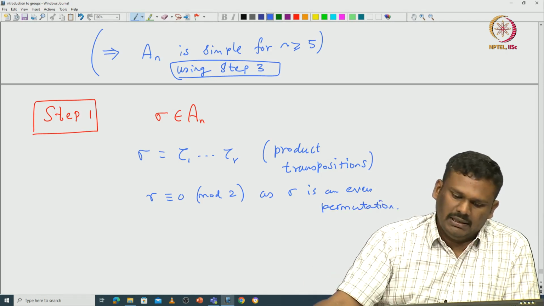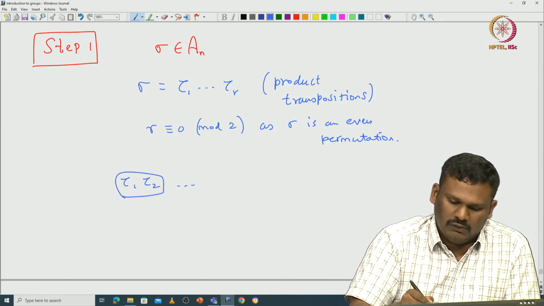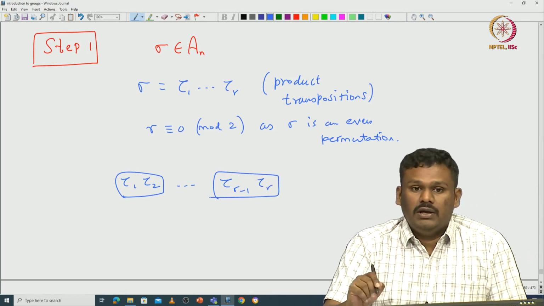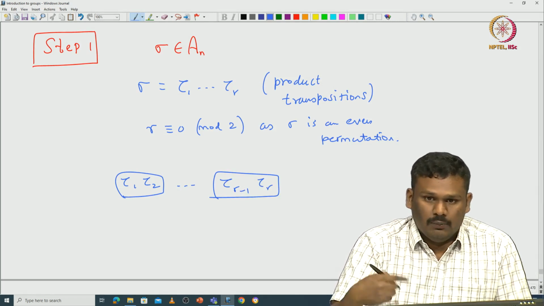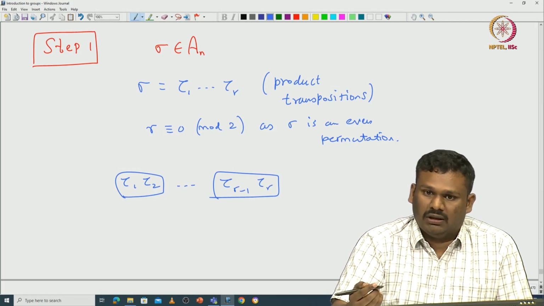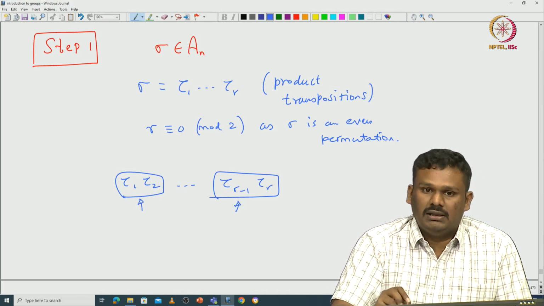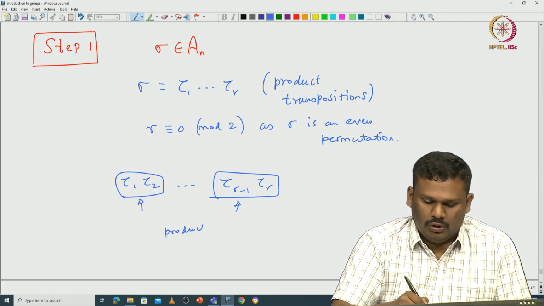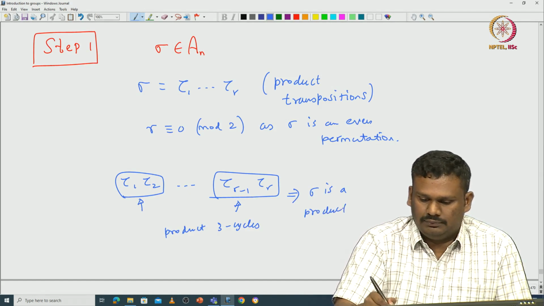In particular we can group them together: tau 1, tau 2 together, and so on, then tau r minus 1, tau r together. Now if we can prove that the product of 2 transpositions is a product of 3 cycles, then that proves that sigma is a product of 3 cycles.